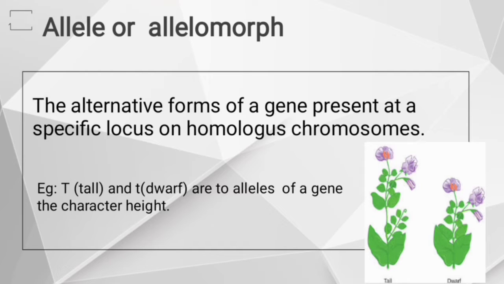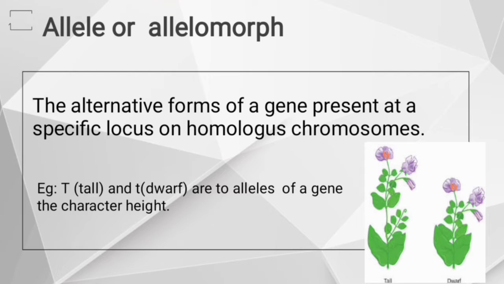For example, consider the gene for the character height in pea plant. Tallness is controlled by allele capital T and its alternative character, dwarfness, is controlled by another allele, small t. These two alleles represent two alternative forms of the character height and are present on separate homologous chromosomes at the same locus.